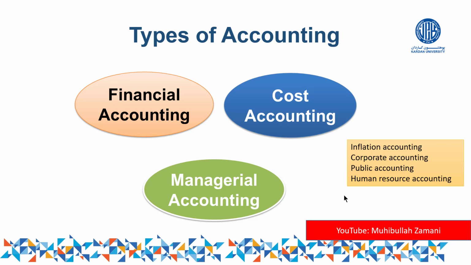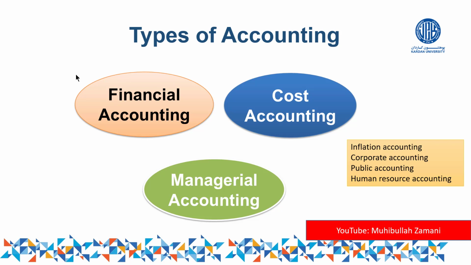In this video, I'm going to explain different types of accounting. As you can see on the screen, three types of accounting are highlighted: financial accounting, cost accounting, and managerial accounting. Although we have several other branches of accounting like inflation accounting, corporate accounting, public accounting, and human resource accounting, these three types are much more common, and they can basically fulfill the objective of the organization.